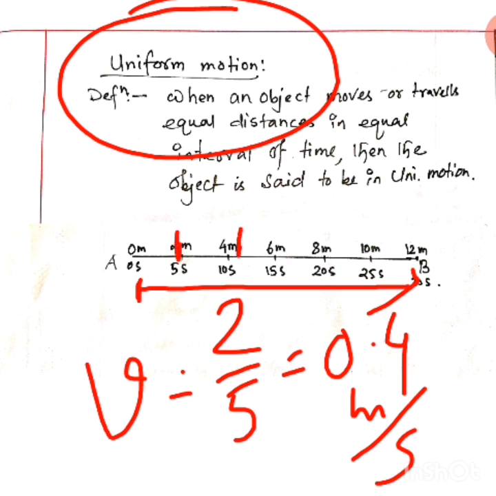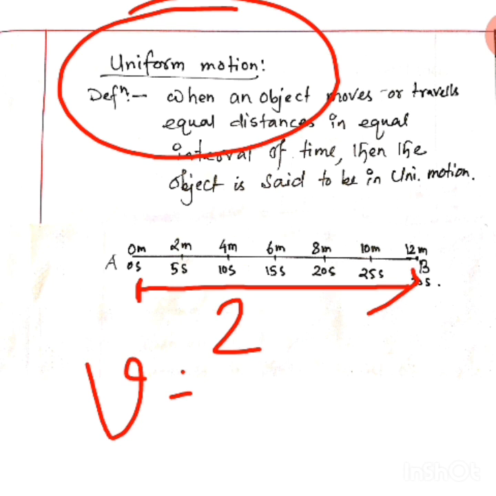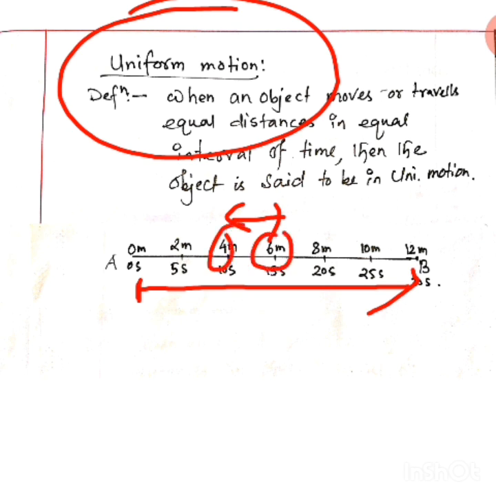Okay, that is what we need to calculate. That is what you need to find out. Now if you take any interval, suppose you are taking this interval. This interval here, this is an interval of how much time? 5 second time. I explained this is an interval of 5 second time, and in this interval of time, how much distance is traveled? 2 meter. 6 minus 4 will be 2 in this 5 second interval.